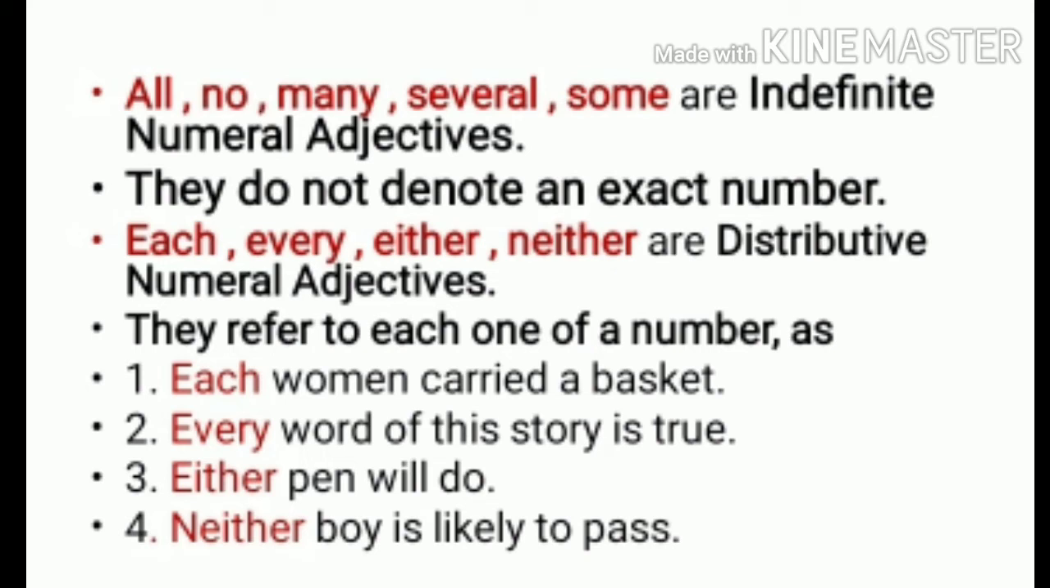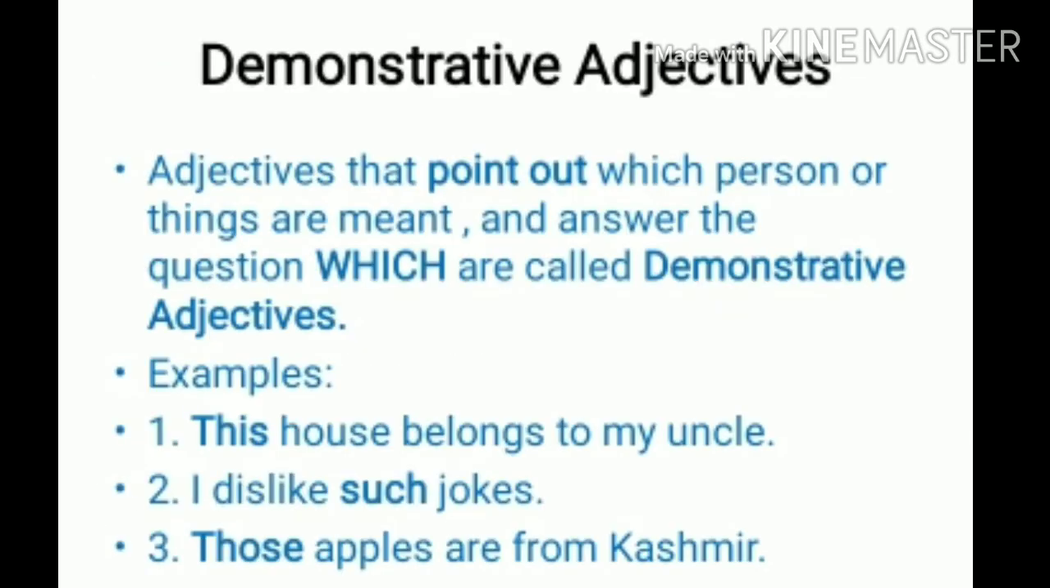So adjectives of number, there are three types. Which three types? Definite numeral adjective, indefinite numeral adjective and distributive numeral adjective. Demonstrative adjectives. Now this is your fourth type. Adjectives that point out which person or thing is meant and answer the question which are called demonstrative adjectives. Example, this house belongs to my uncle. I dislike such jokes. Those apples are from Kashmir.